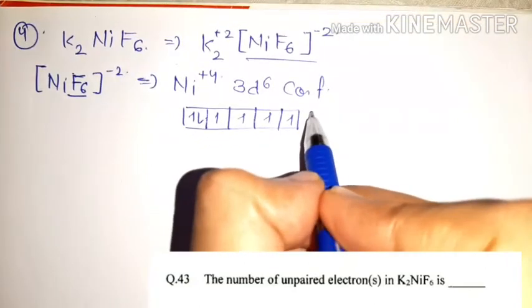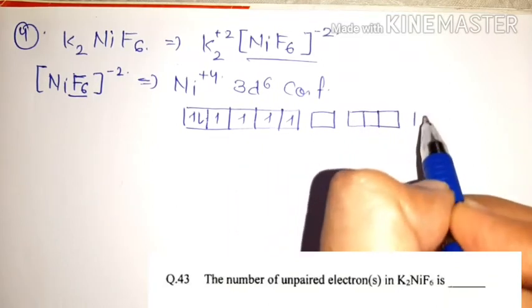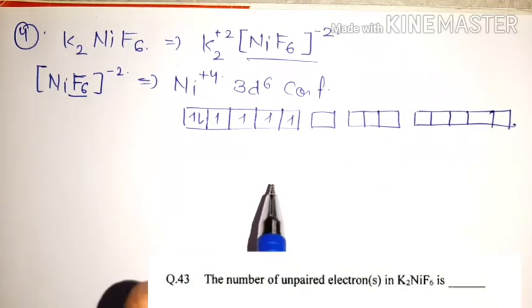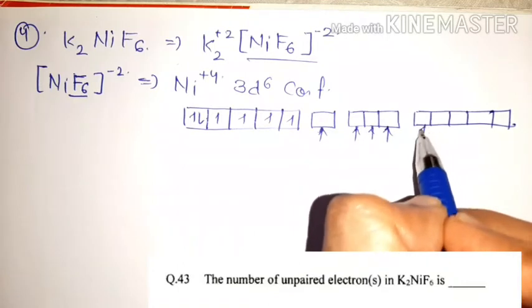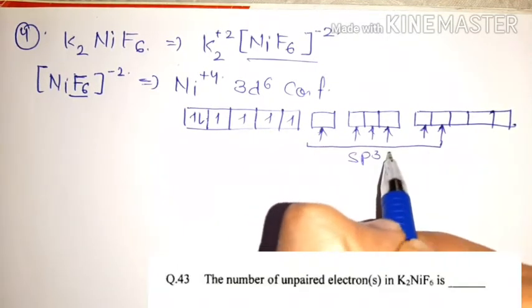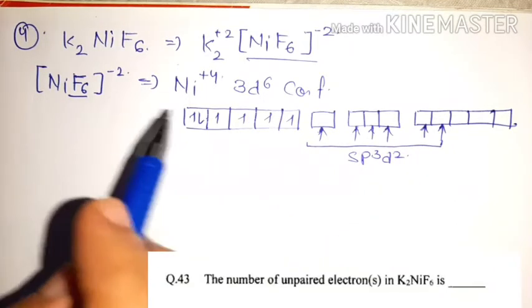Because no pairing occurs, fluorine atoms use outer s, p and d orbitals to make a bond with your nickel +4 atom, and your observed hybridization is sp3d2, as you see in this figure.